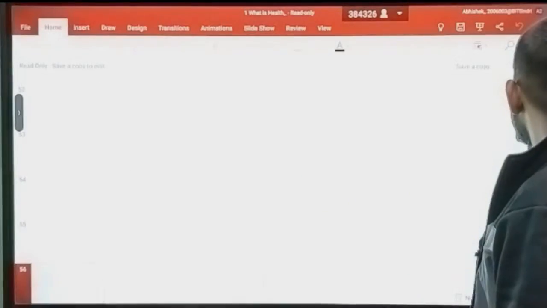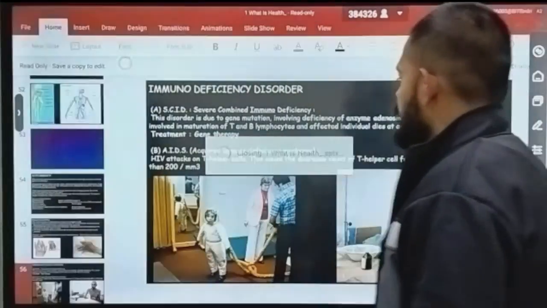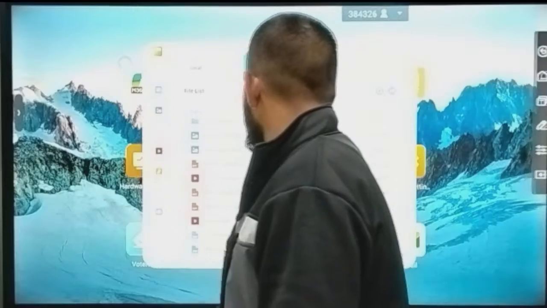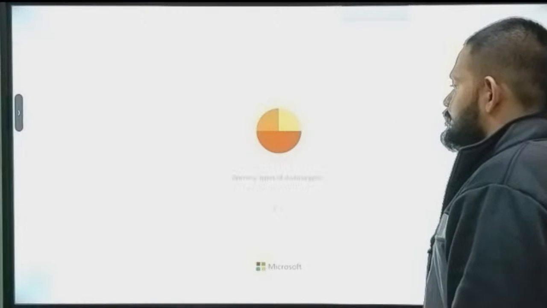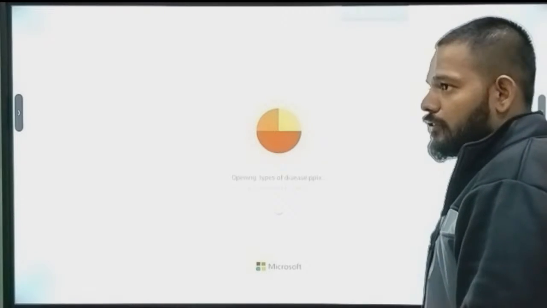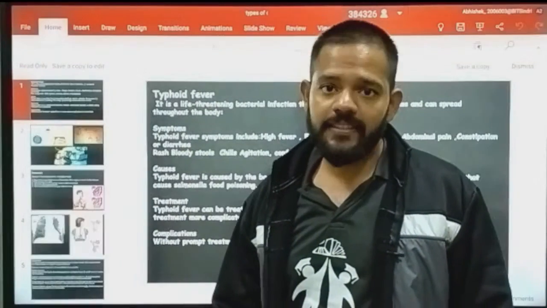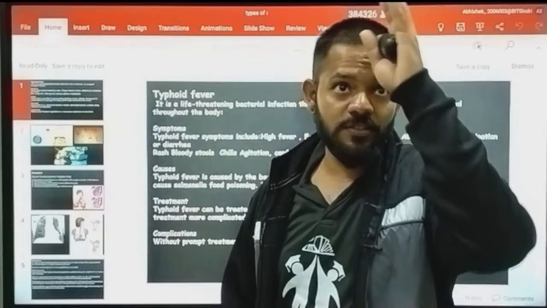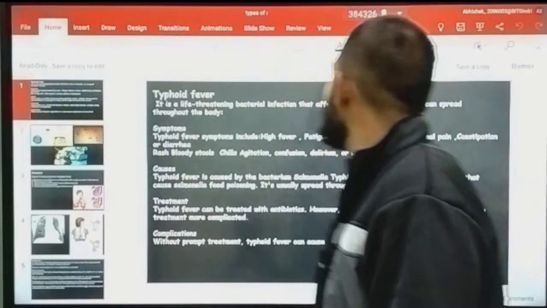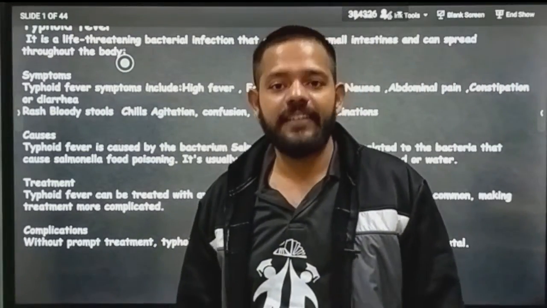So now we are going to start with diseases, the different types of diseases. There are basically four types of disease: bacterial, viral, fungal, and helminth. All these are different diseases on the basis of the type of pathogen. First we are going to start with bacterial disease, caused by bacteria.